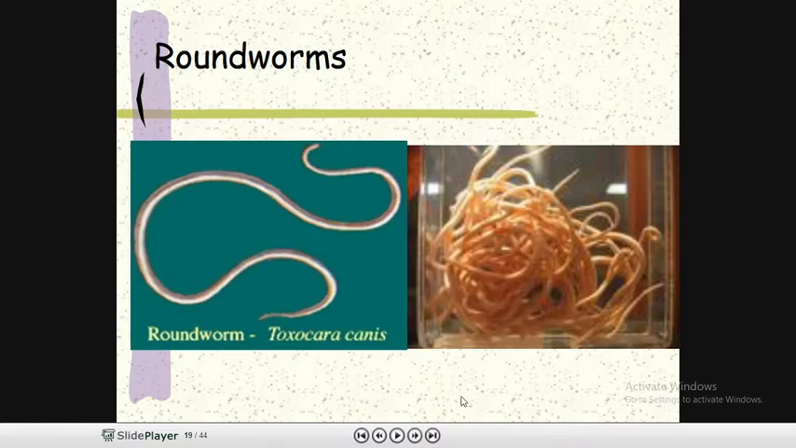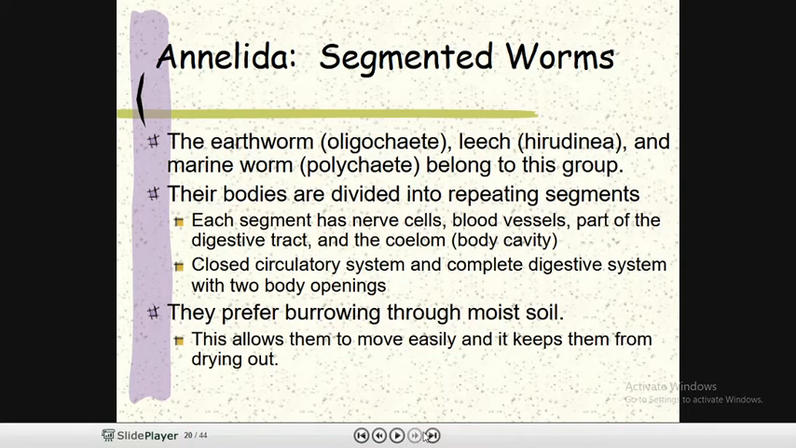So see how great their numbers or reproduction capabilities are. And the next phylum is annelids. The annelids are basically called segmented worms.